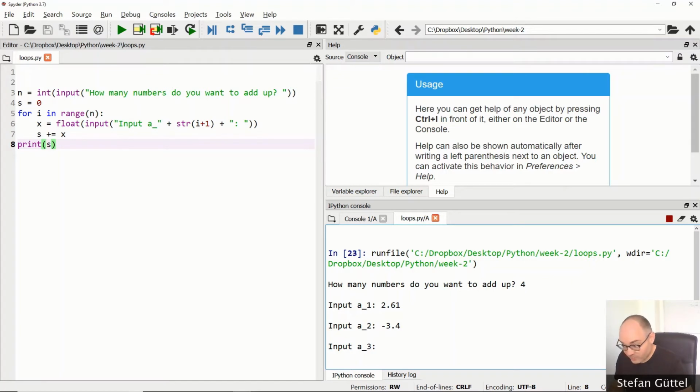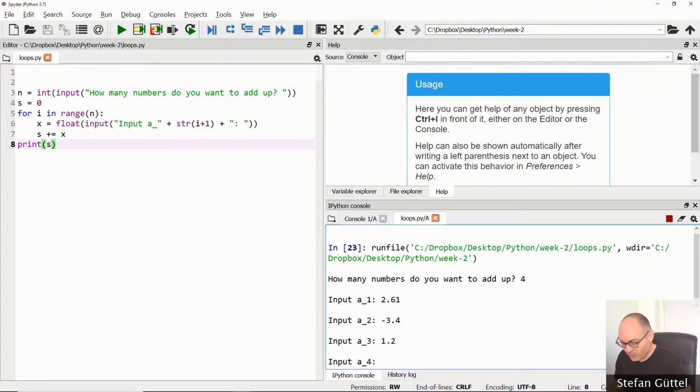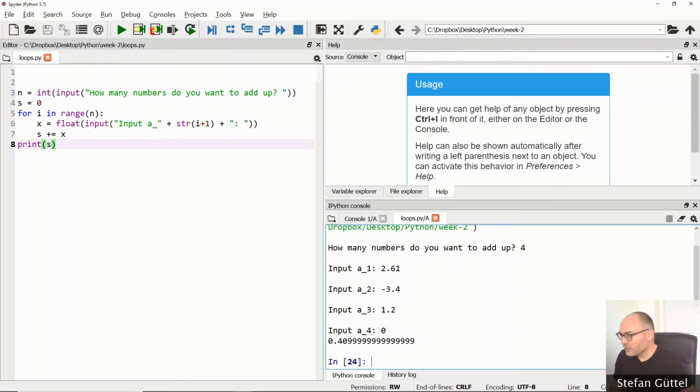Not finally, we actually have 4 numbers. That's 1.2, and let's also include 0 here. Now this is the last time the for loop is executed because n is equal to 4. So when I hit enter, it should now jump to line number 8 here, which will print out the sum that we have computed.